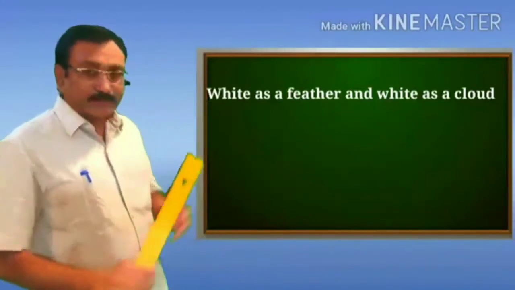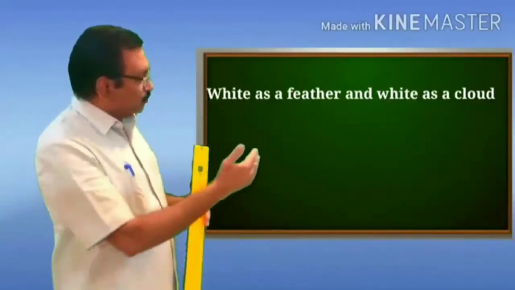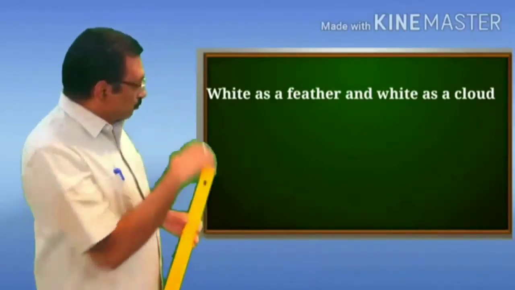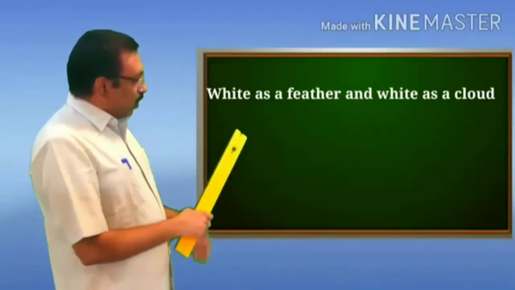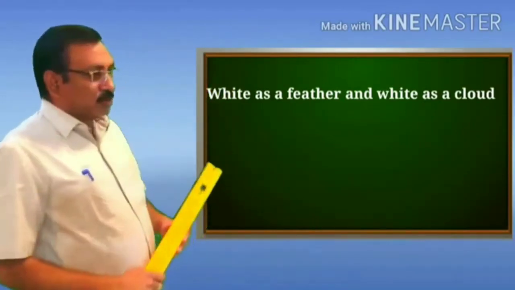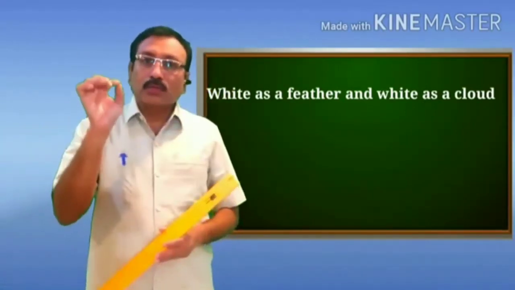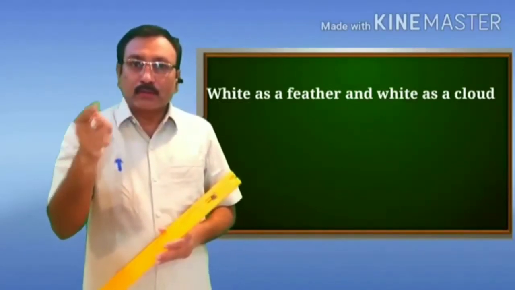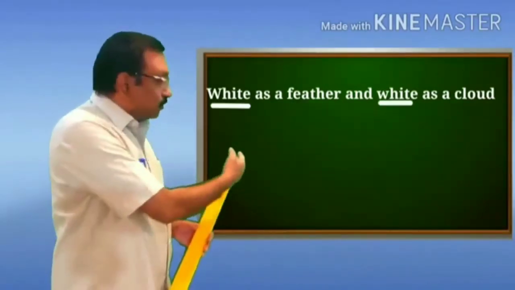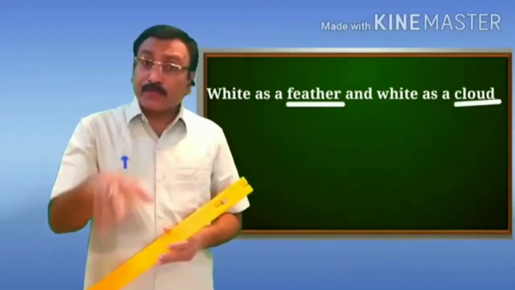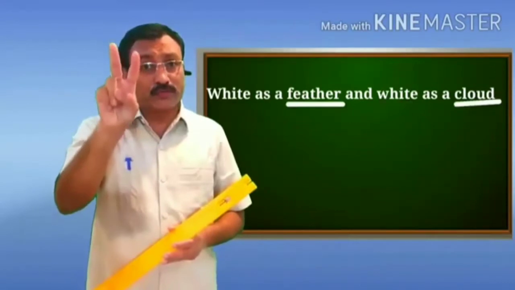In the same line, we have the figure of speech simile also. If you focus on the line "White as a feather and white as a cloud," the color of the garment, white, is compared with a feather and a cloud. So the comparison has been made between two different things.